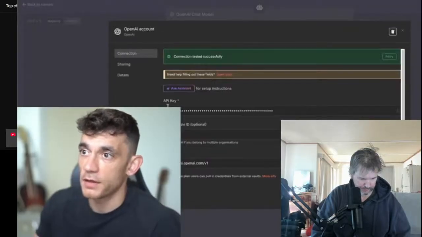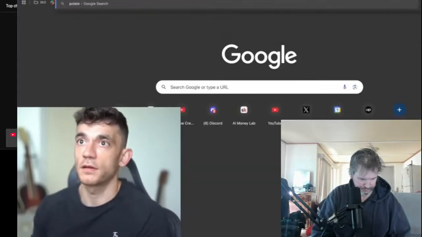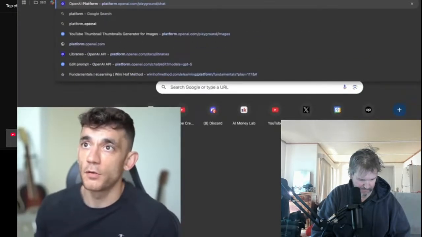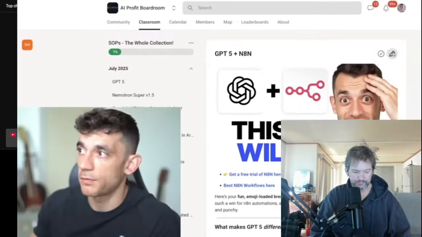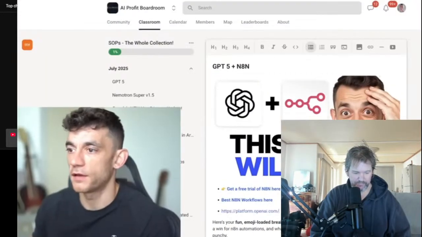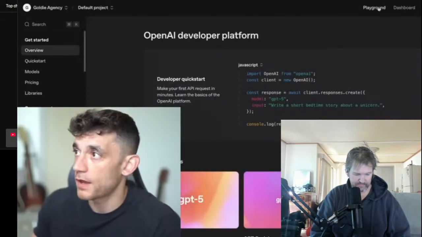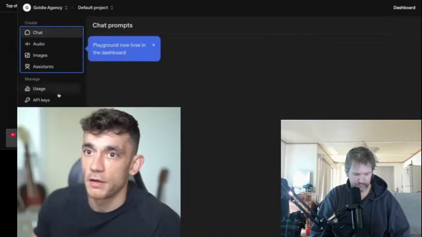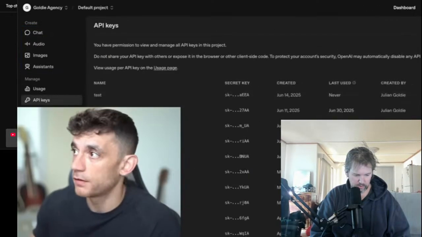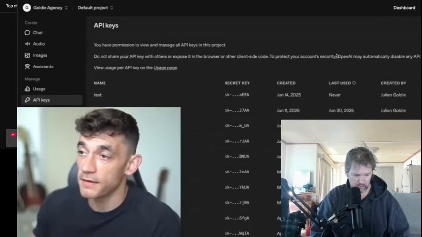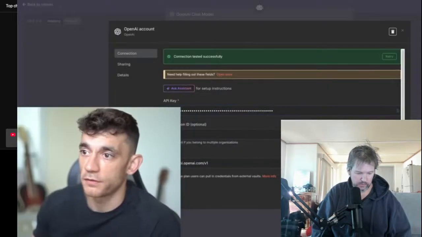So what you're going to do over here is grab an API key, all right? To grab an API key, you're going to go over to platform.openai.com. Link inside the AI Profit Boardroom if you just want to learn where to get this stuff and how to set it up. But from here, you can go to the developer platform and you just need to grab an API key. So go to your dashboard over here, then scroll down to API keys, then create a new secret key. And once you get that key, all you're going to do is paste in that API key over here. Simple as that. Really simple stuff.